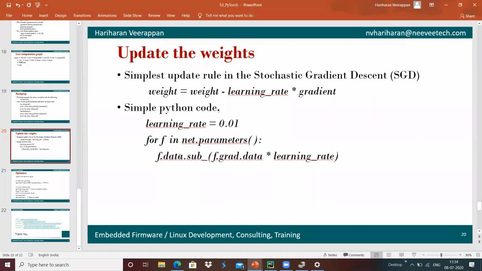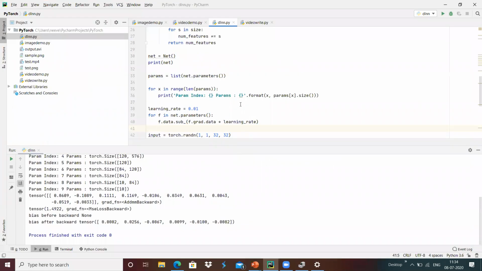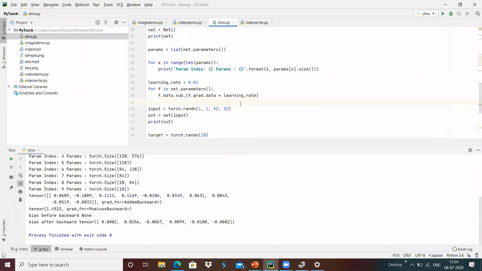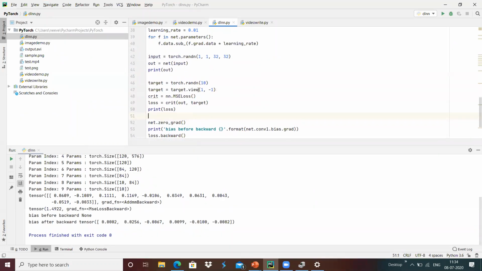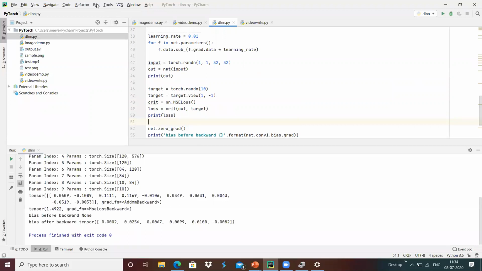For example, I'm going to subtract the gradient data times the learning rate, which I have defined as 0.01, and I am updating the parameters so that the weights for each connection will be updated accordingly. Yeah, we will see how it prints. Maybe I'm going to print and check the output over here.